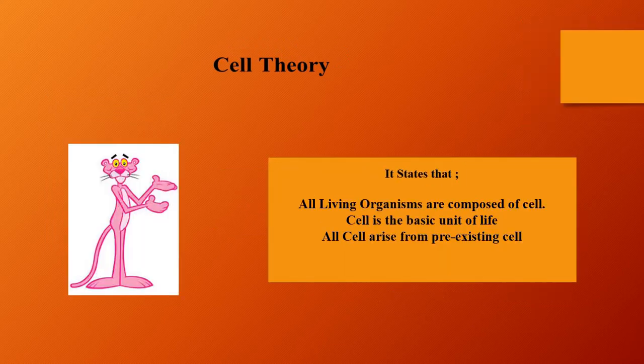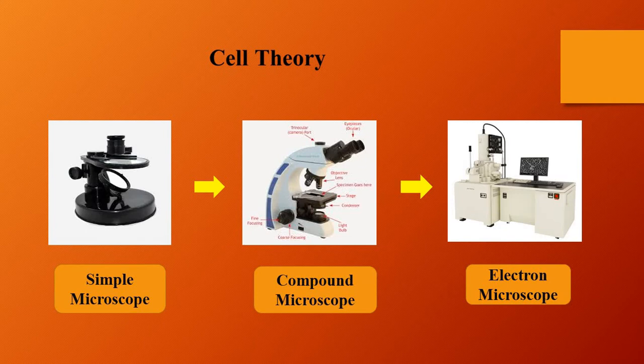So here is the cell theory which states that all living organisms are composed of cells. It is a basic unit of life. All cells arise from pre-existing cells. There was a kind of continuous series of inventions and discoveries that led from the simple microscope to the compound microscope and from the compound microscope to the electron microscope, where you could study each of the organelles, each component of organelles in a very minute fashion.